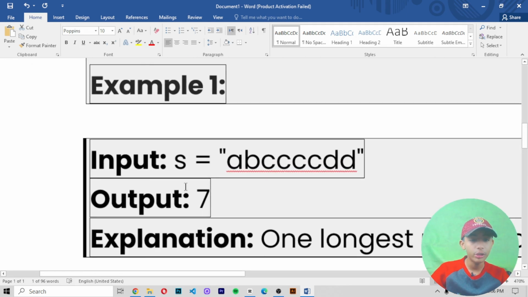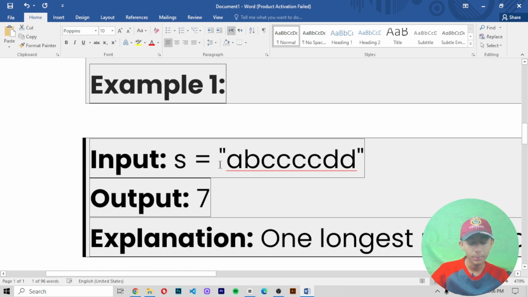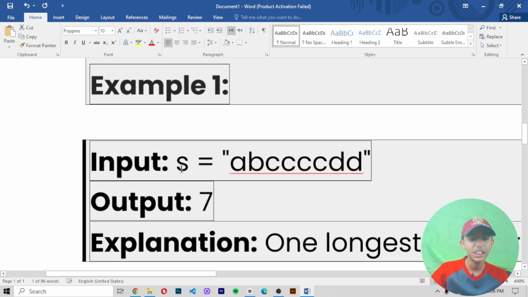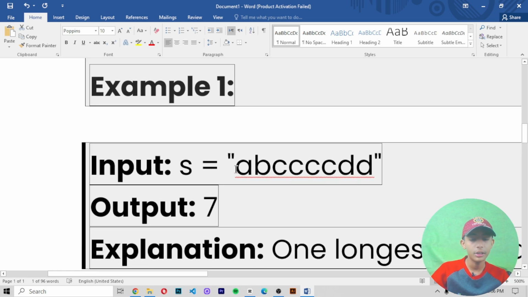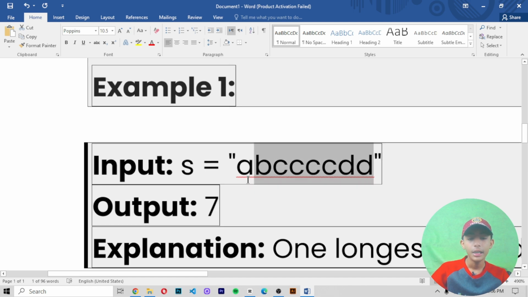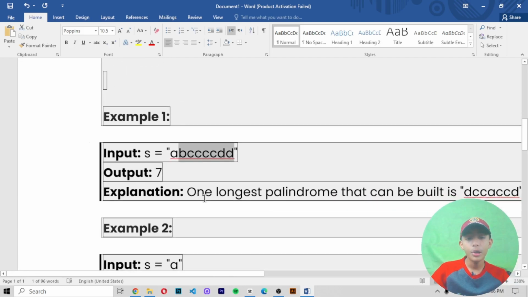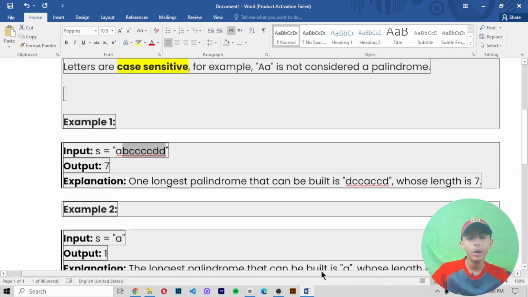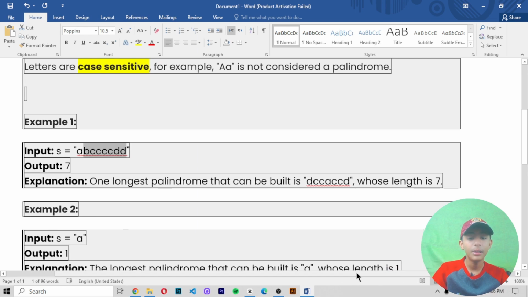Now let's see the example. Here one string s has been built, in which he writes a b c c c c d d, and the output will become 7. Why? Because one longest palindrome that can be built is d c c a c c d, whose length is 7.